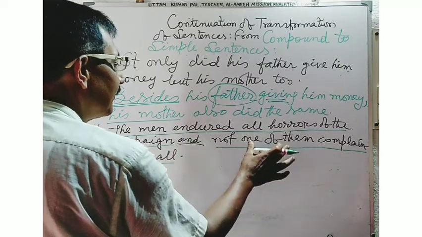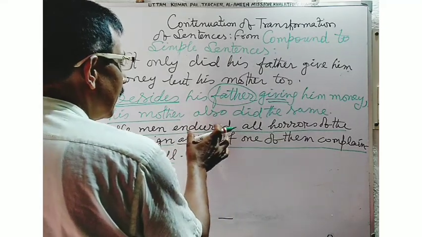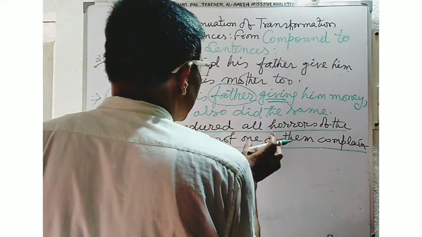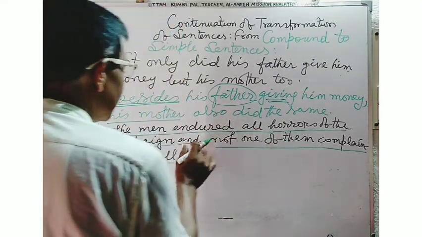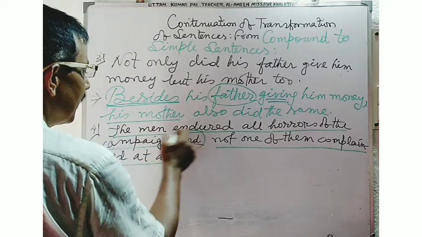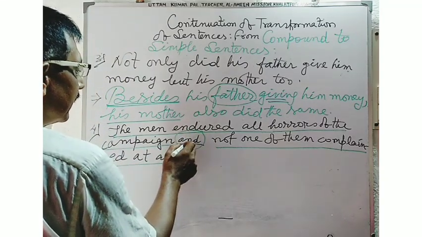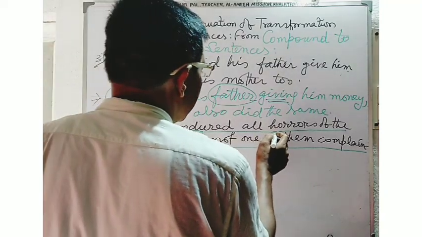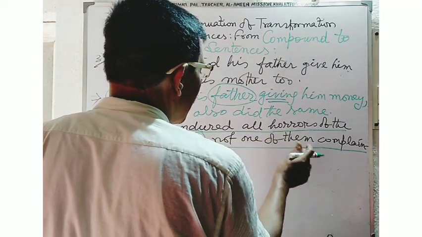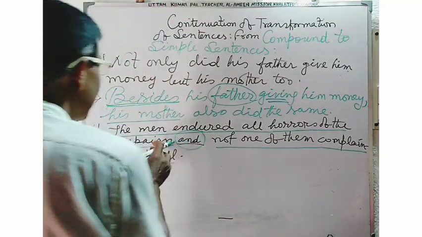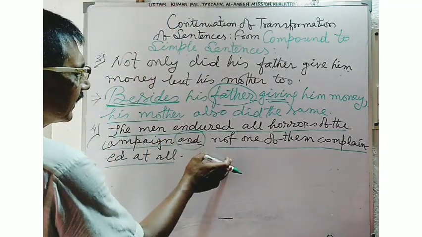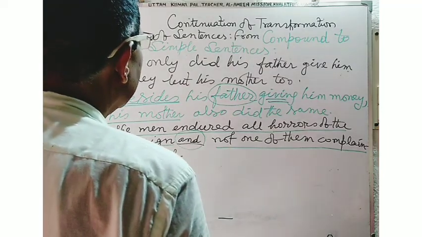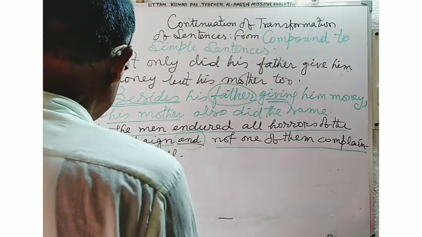These two finite verbs are used to make two main clauses by the use of the conjunction "and". This type of sentence is a compound structure. But at the time of converting the sentence into a simple sentence, you will have to write the answer in this way.